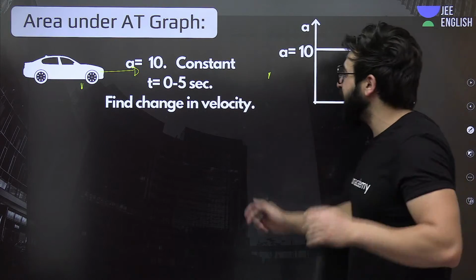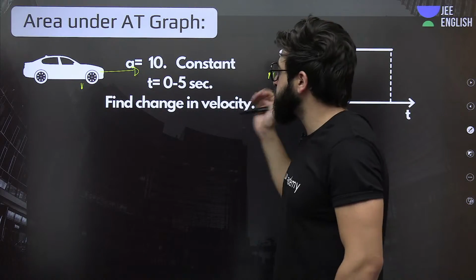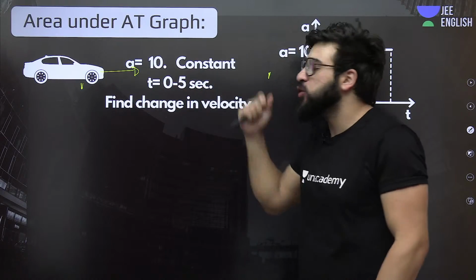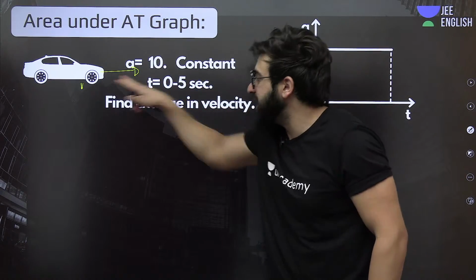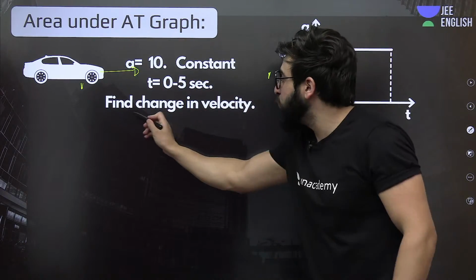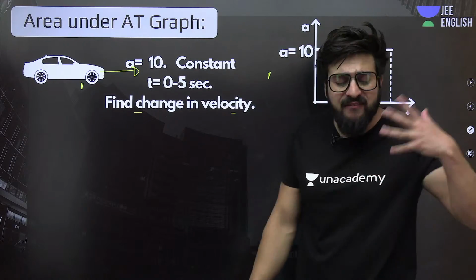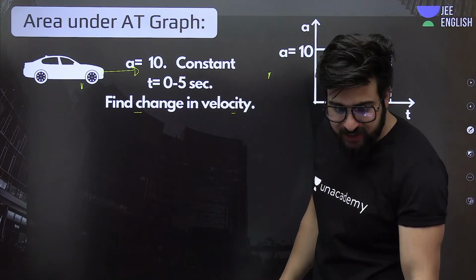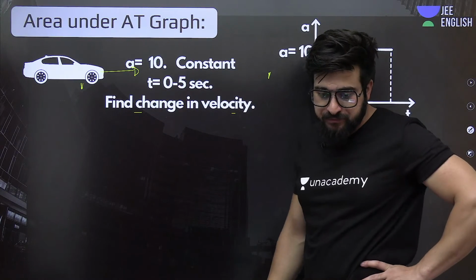Now, if I say from this point to this point it takes t equal to 0 to 5 seconds, understand? From here to here, it takes 5 seconds. If I ask you how much is the change in velocity, how are you going to find that? Do let me know in the live chat if you can find this one.